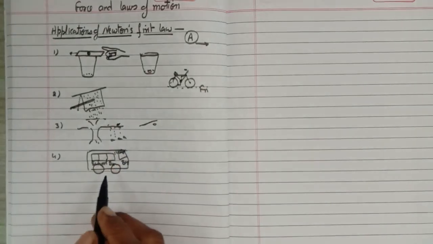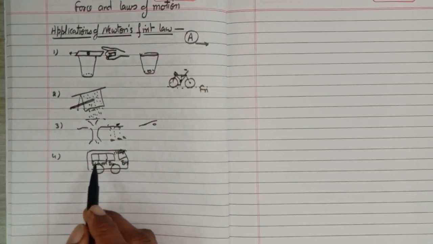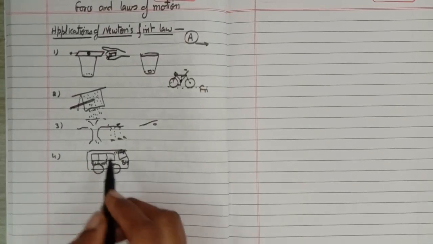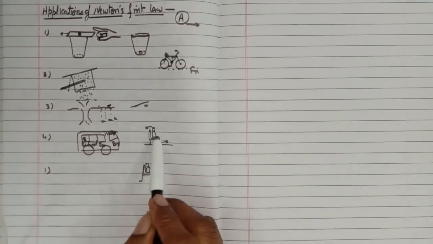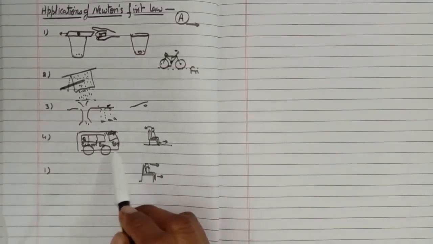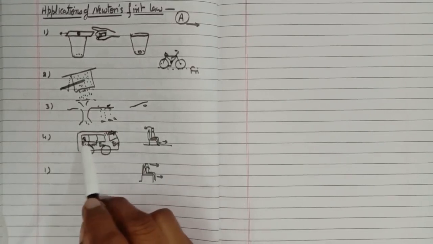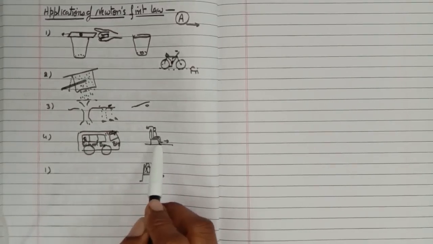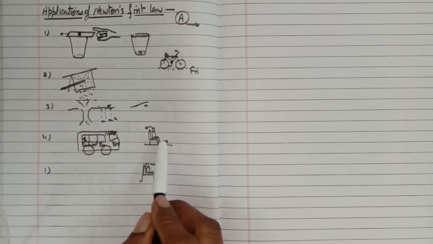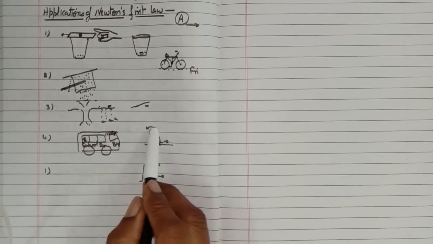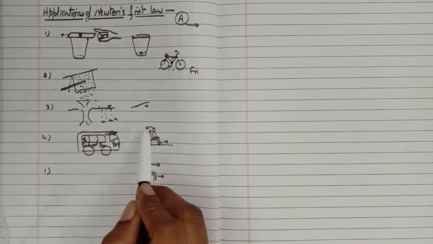Okay, so this is your school bus and it starts suddenly. What happened? You fall backward. So why does it happen? Initially you are here on this chair, or we can say the seat of the bus. When the bus driver starts the bus suddenly and you are not aware of it, then you fall in the backward direction.